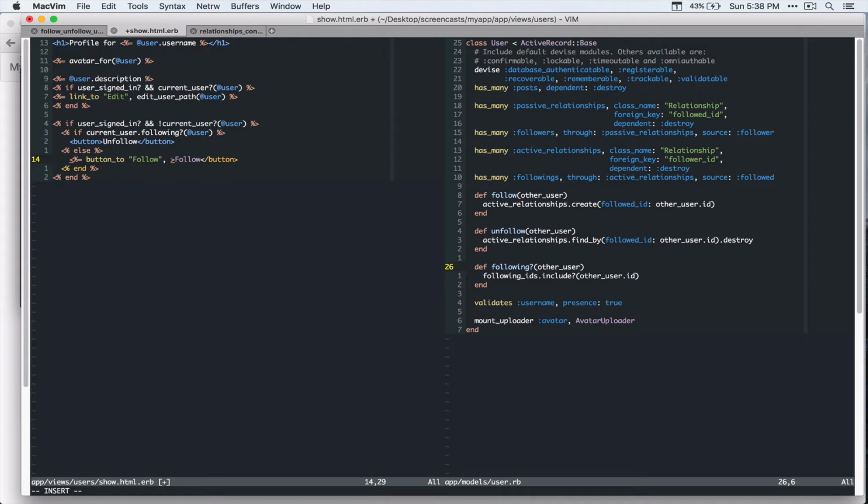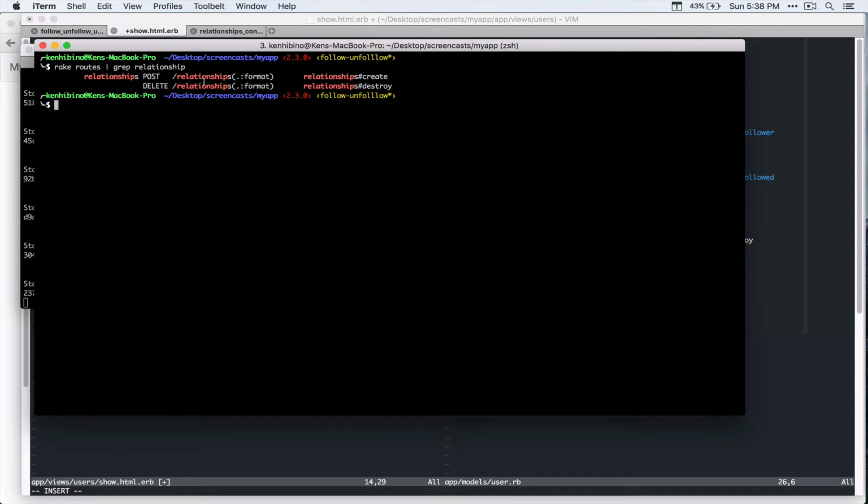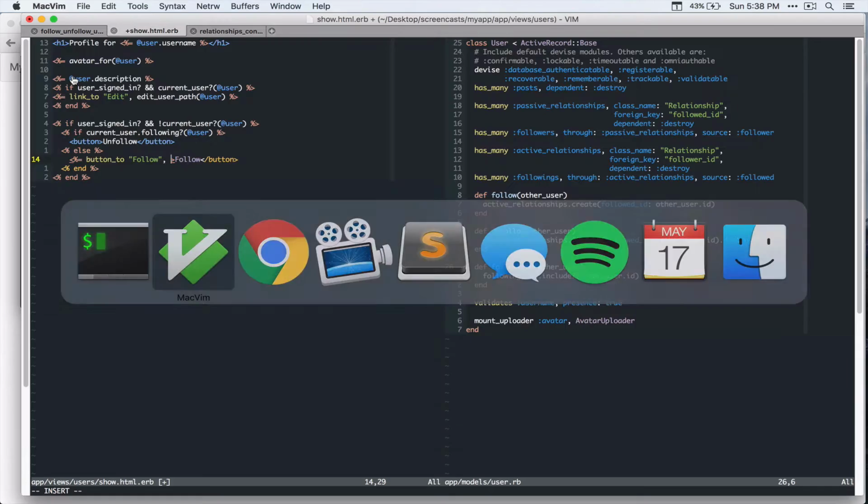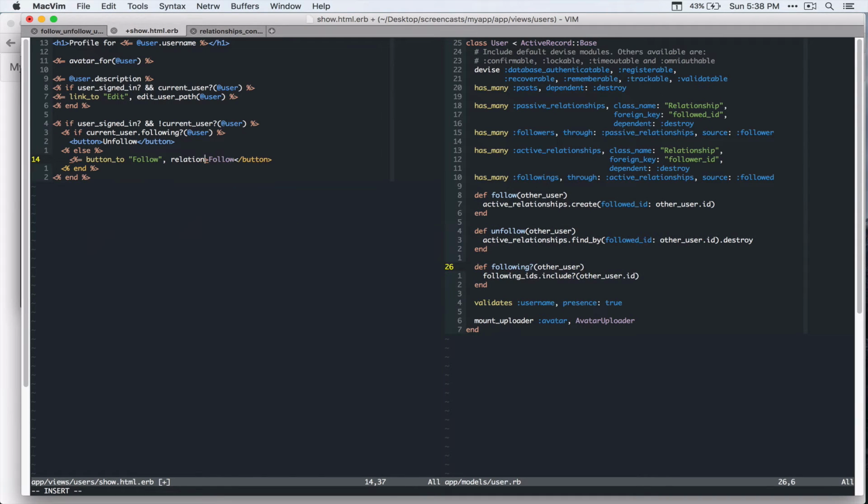If you go back to the terminal, you see this is relationships. So you can just say relationships_path, and the button_to helper defaults to a post request. So we don't have to do anything here. But I'd like to pass another parameter, which is user ID. Just set the user's ID. So let's do that. And then we can just delete the old link.